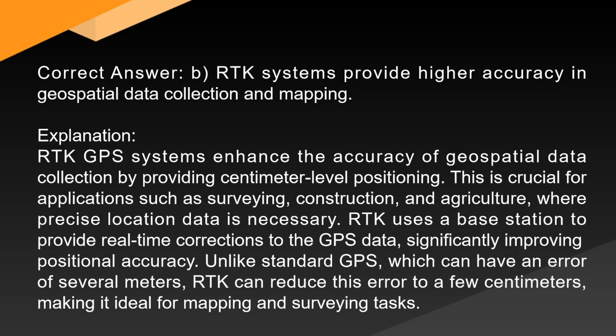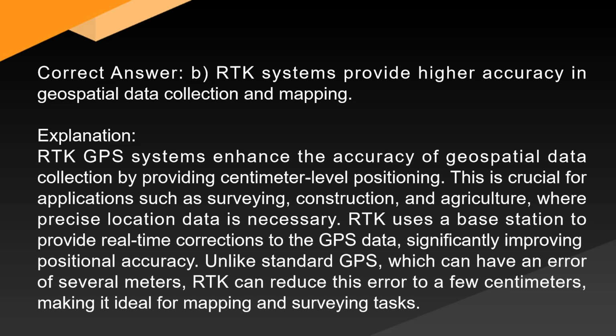Correct answer. B. RTK systems provide higher accuracy in geospatial data collection and mapping. Explanation. RTK GPS systems enhance the accuracy of geospatial data collection by providing centimeter-level positioning. This is crucial for applications such as surveying, construction, and agriculture, where precise location data is necessary.